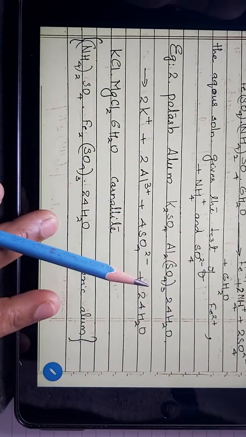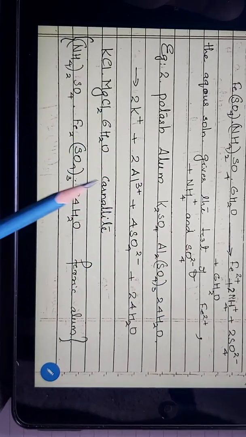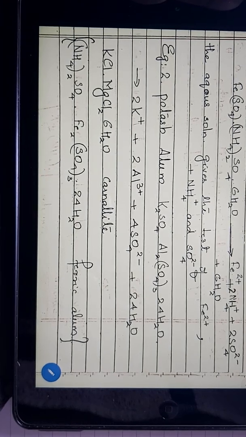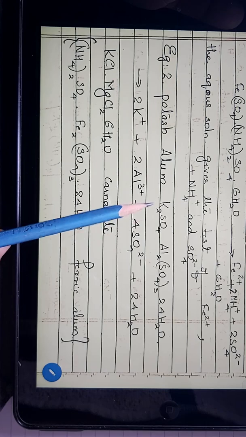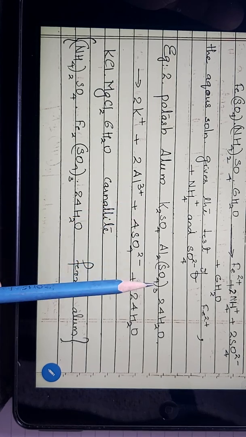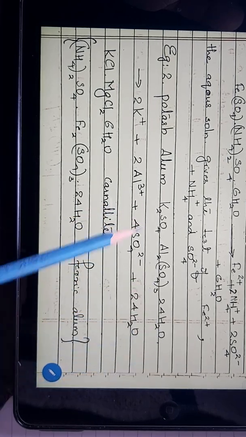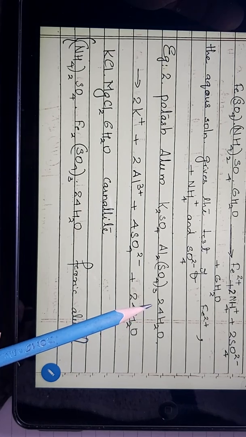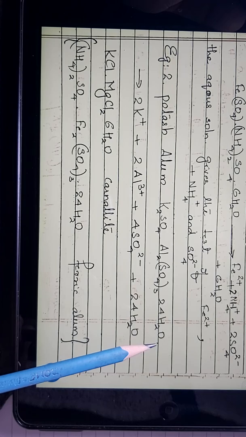Here is another example, potash alum, which is used for the coagulation process, one step in the purification of water. So what is it? Potassium sulfate, aluminum sulfate, a hydrated salt with water of crystallization, that is 24 molecules of water.